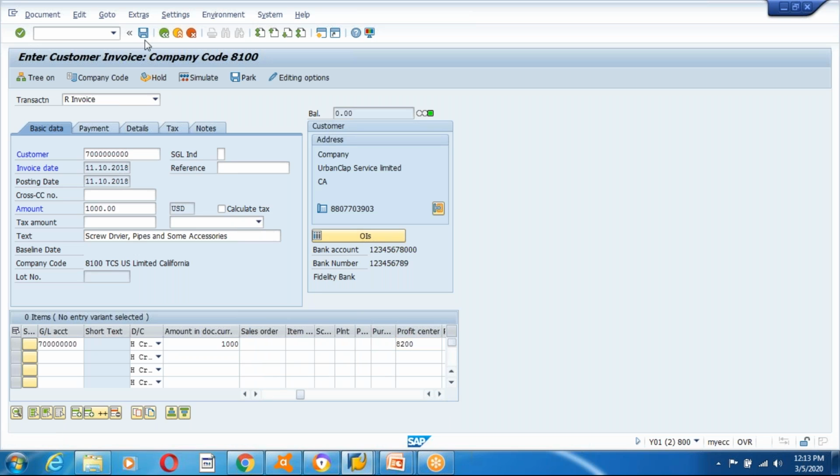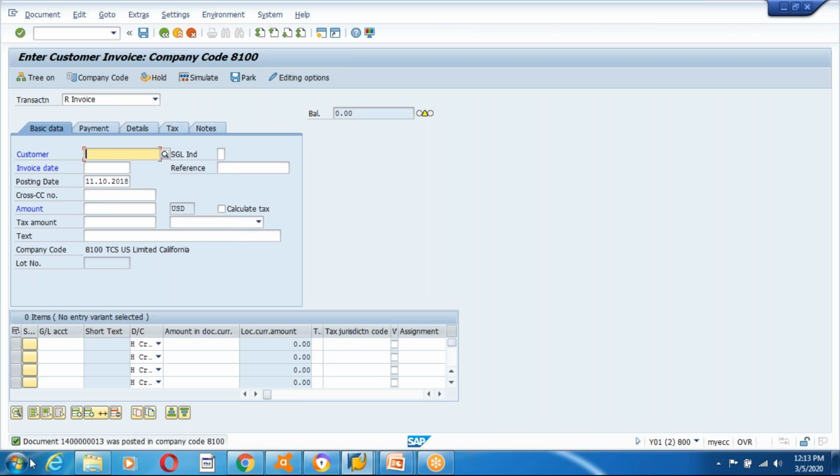Okay, save the transaction. So I'm posting one invoice document. See guys, one document number is created and posted in the company code 8100.